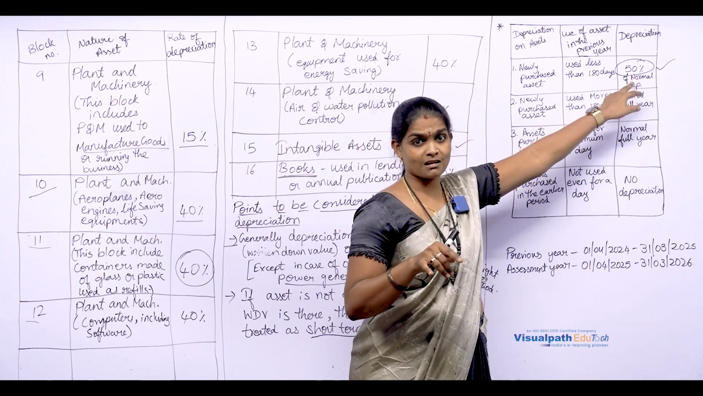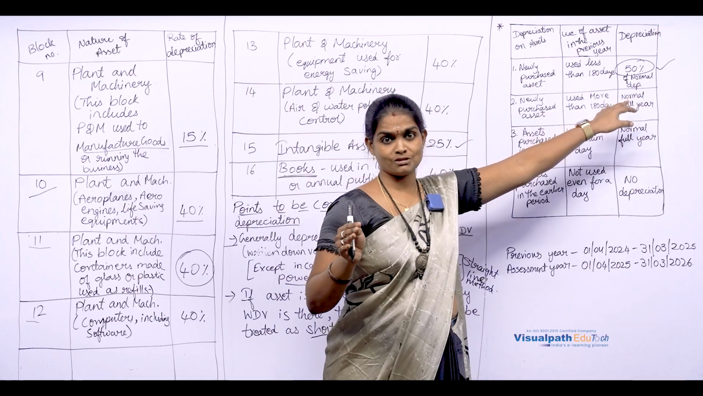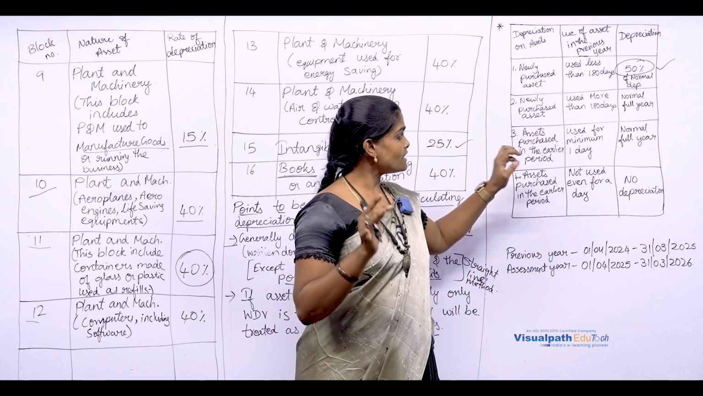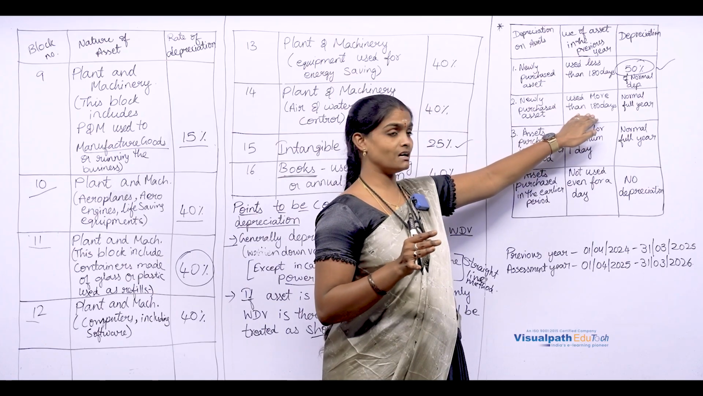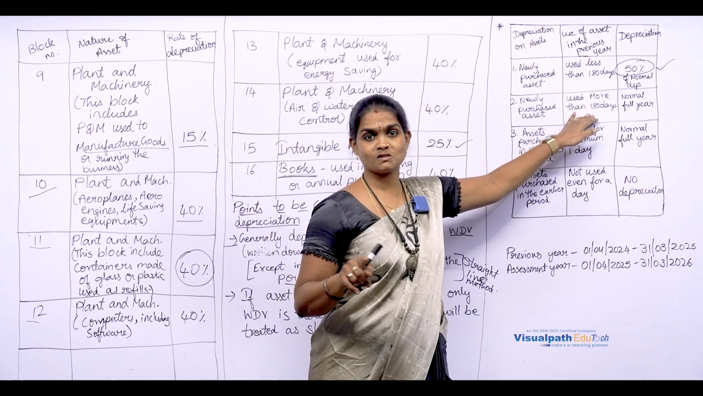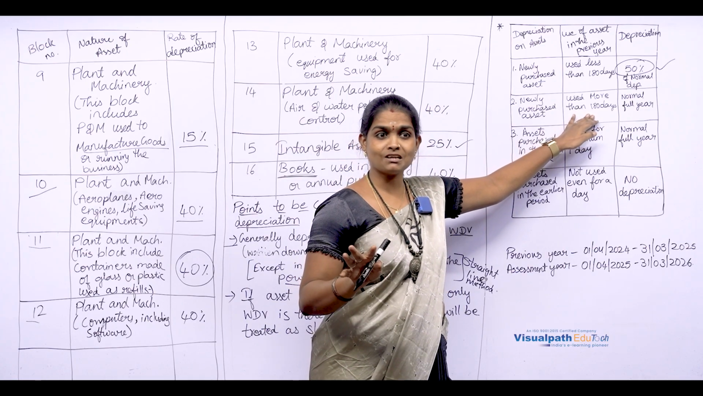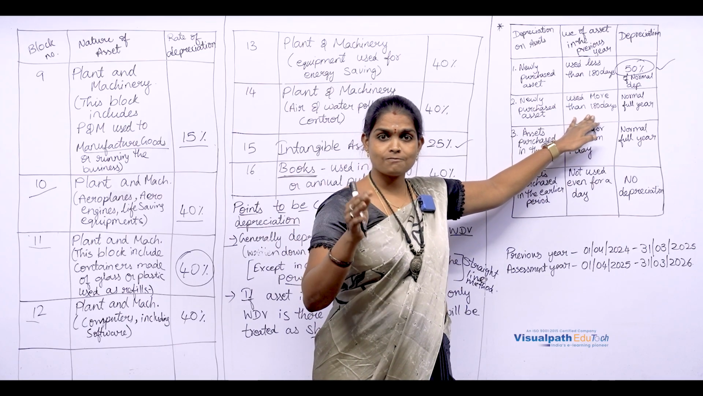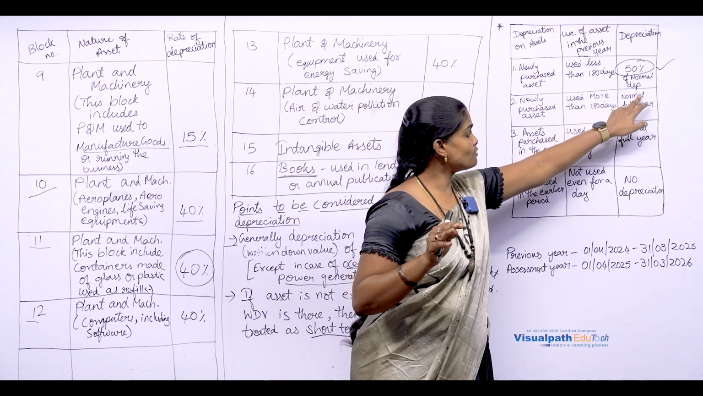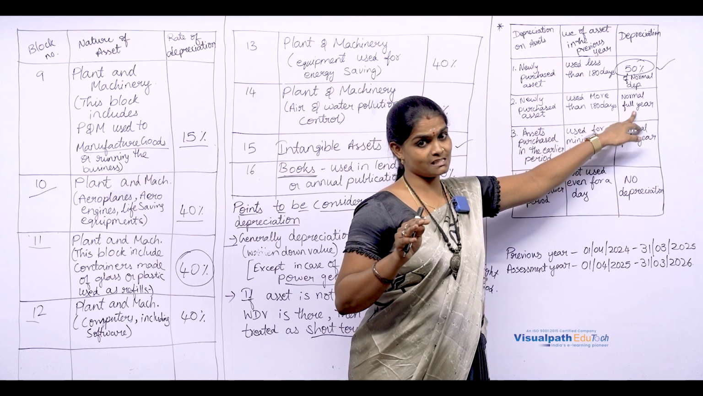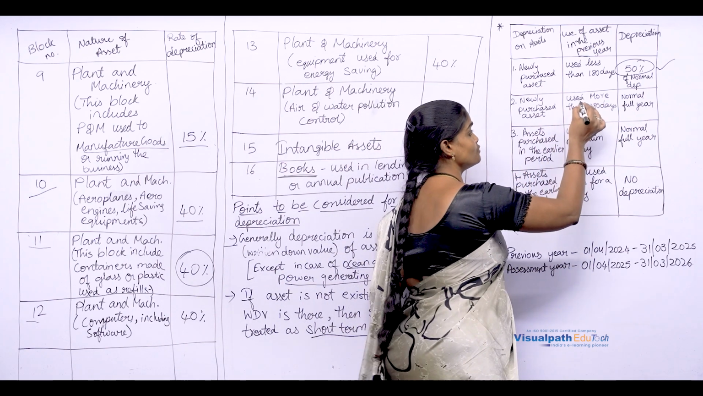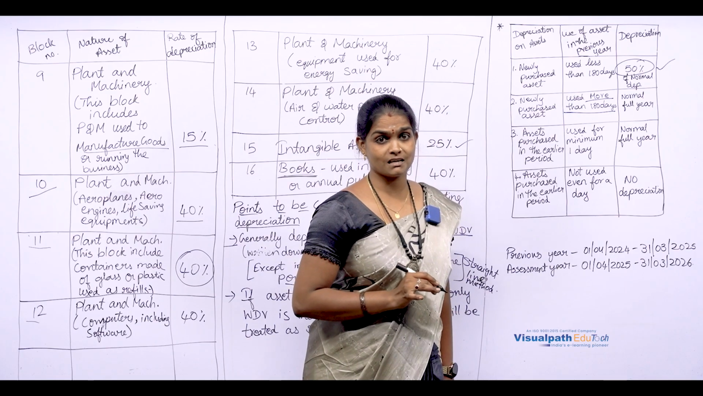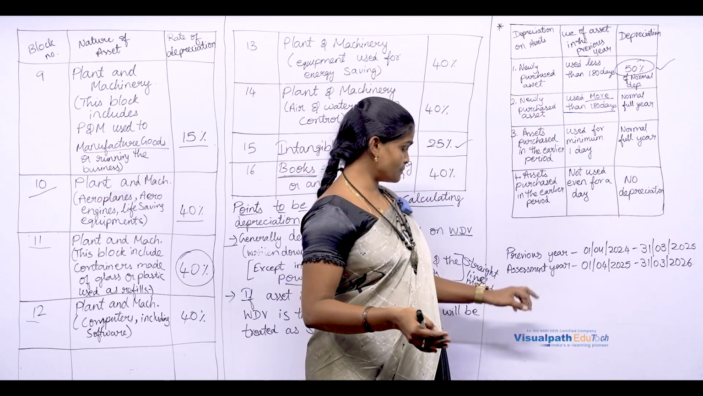So you have to check how many days it is being used. Is it less than 180 days or more than 180 days? If it is used for more than 180 days, it is treated as used for the full year and we will calculate for the full year. So, normal full year depreciation is allowed if the asset is used for more than 180 days in the previous year. Now, presently, what is the previous year?